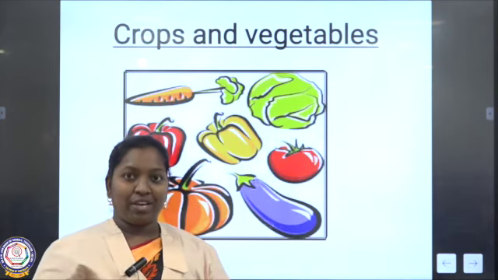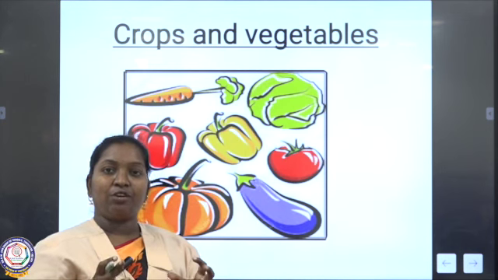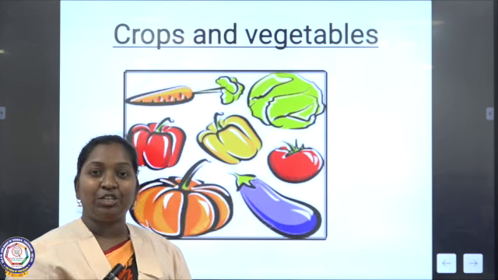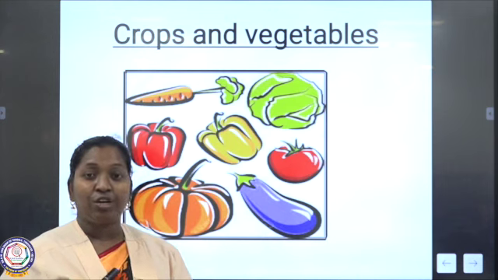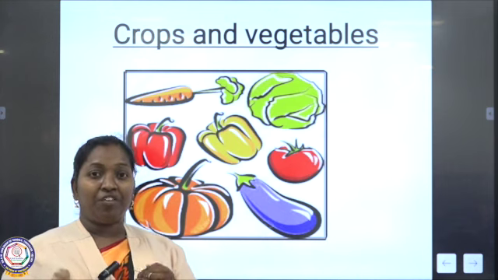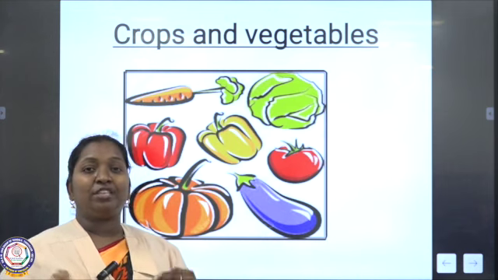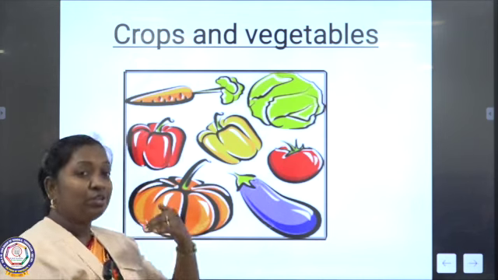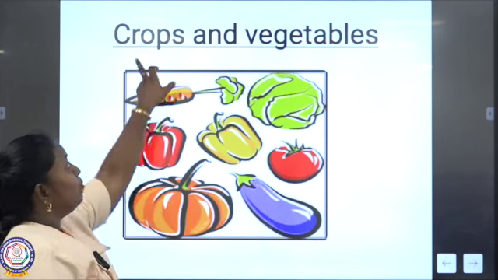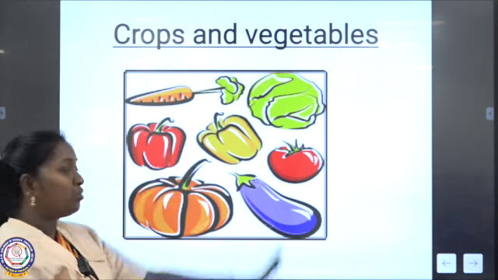Okay, growing is okay. All the things are growing around us, but some we are eating as food. Plants are giving us food. They support us by giving food. They support us by supplying oxygen, isn't it? So the way it's giving, see, based on the topic, we are going to see crops and vegetables.